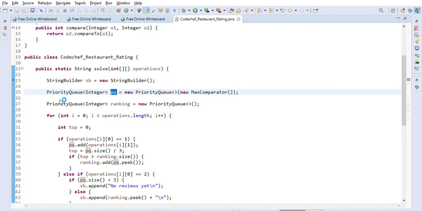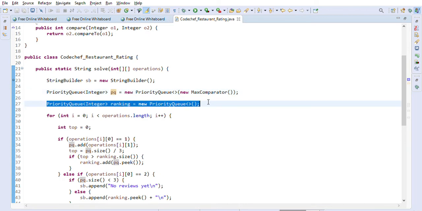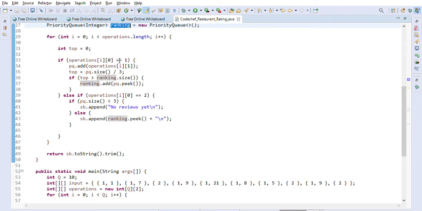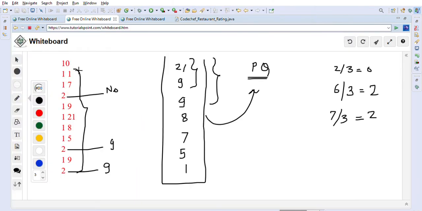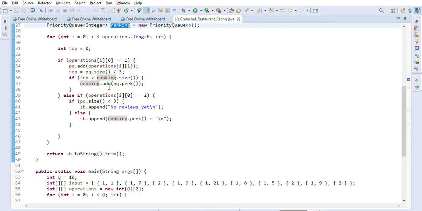And then another priority queue will hold the ranking. So let's go through the operations. There are 10 operations given to us. We will go through each of these operations. First, top will be 0, and if the operation is 1, it means addition of the review into the priority queue.